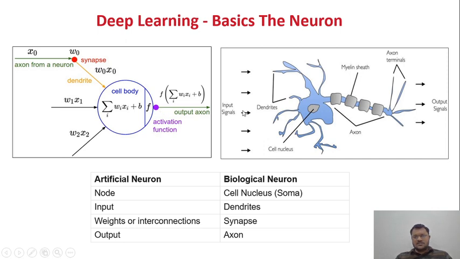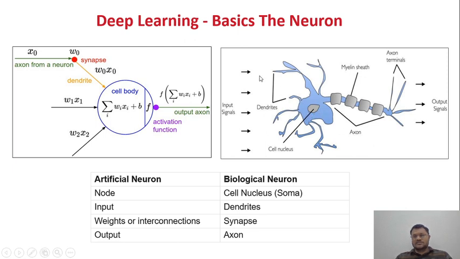If we see the biological neuron, the input signals are coming in. These are my dendrites, which accept the input signals, and after that it goes inside the cell nucleus. The cell nucleus is nothing but the cell body here, the same thing. Inside the mind, if I already have seen this kind of input previously, my mind will analyze it internally and identify, okay, last time I have seen this kind of information, and this is the outcome of this information.